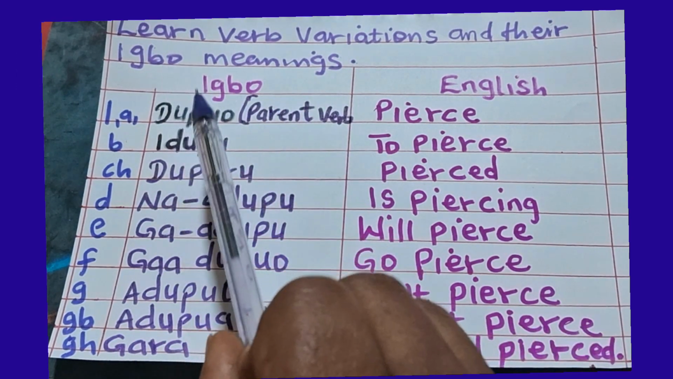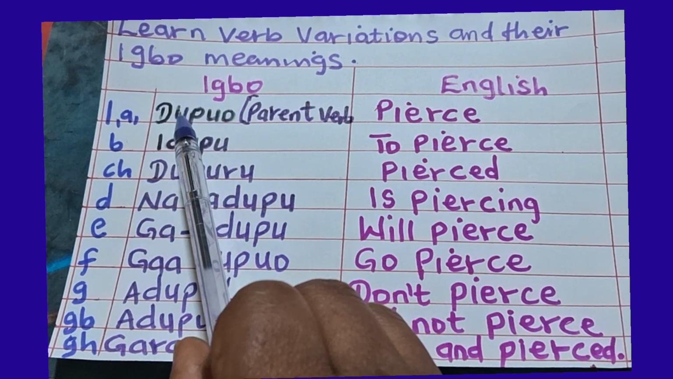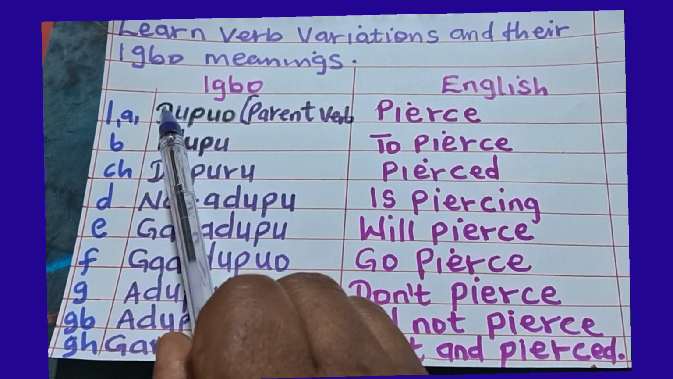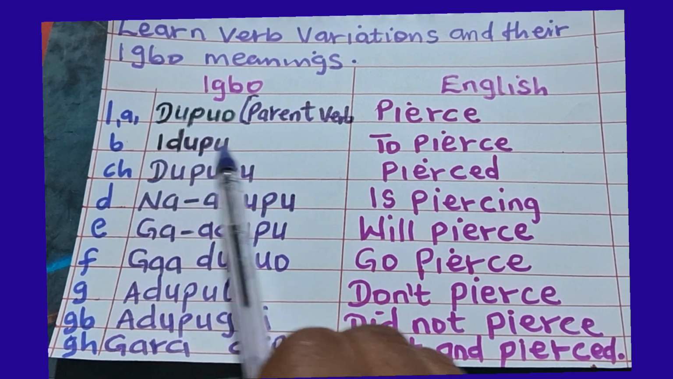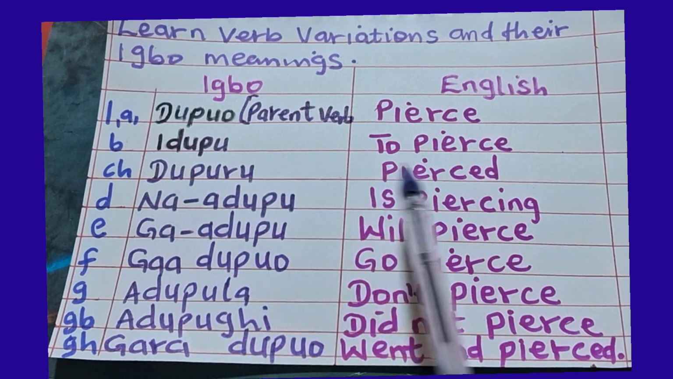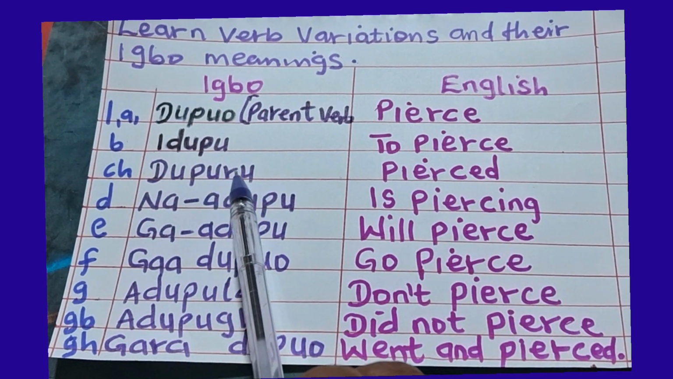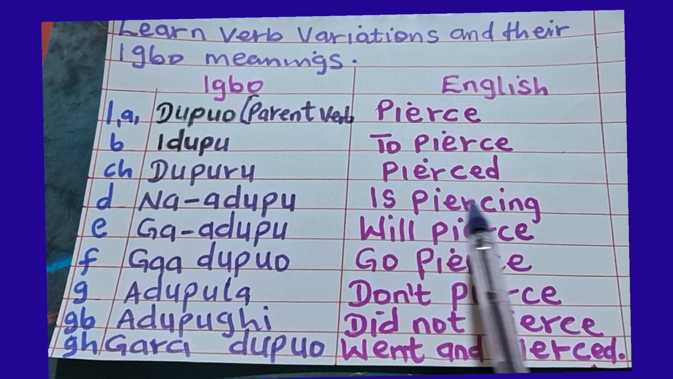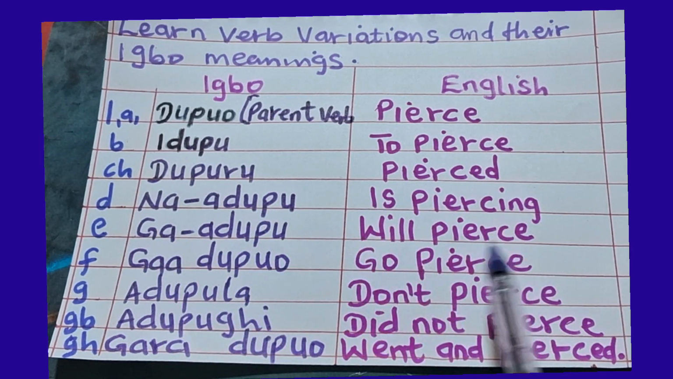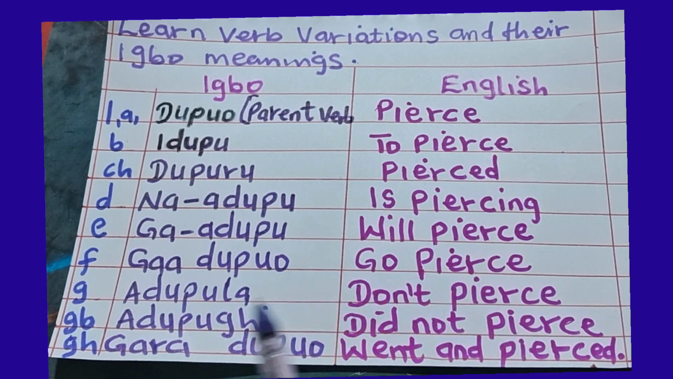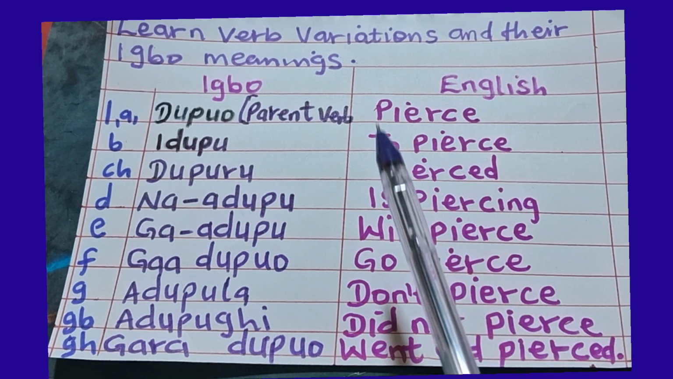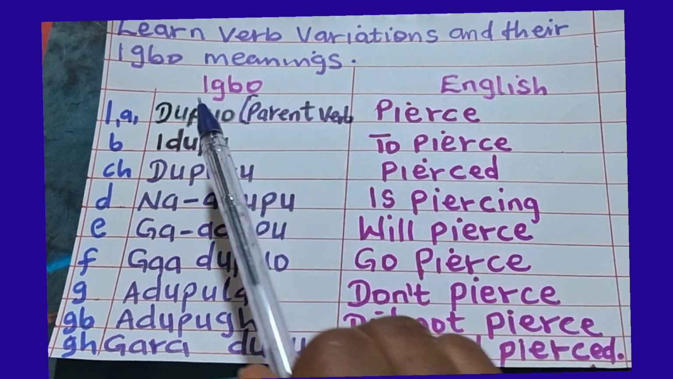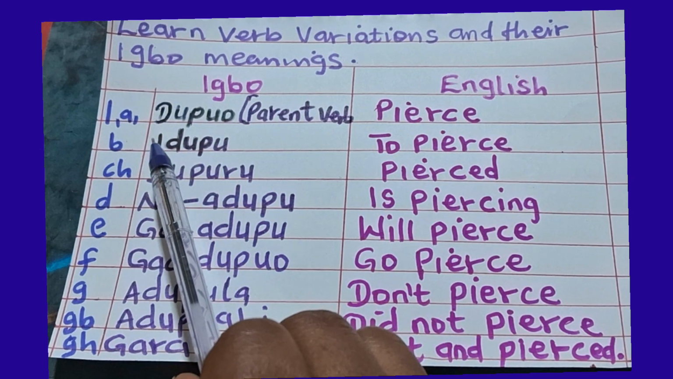So have you seen that we change this verb dupuo by adding prefix and suffix or suffixes? From dupuo we have idupu, to pierce. Dupuru, pierced. Dupuru is in past tense. Na adupu is piercing. Ga dupu, we pierce. Ga dupuo, go pierce. Adupula, don't pierce. Adupuhi, did not pierce. Garadupuo, went and pierced. So we have changed this verb by adding our prefix and suffix.